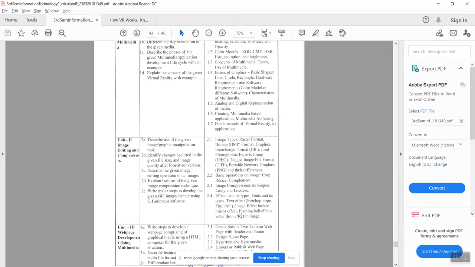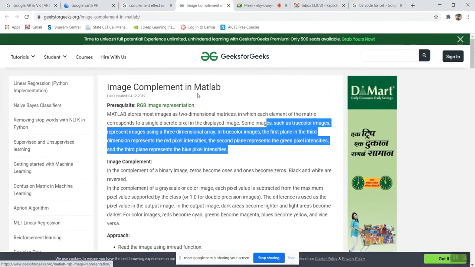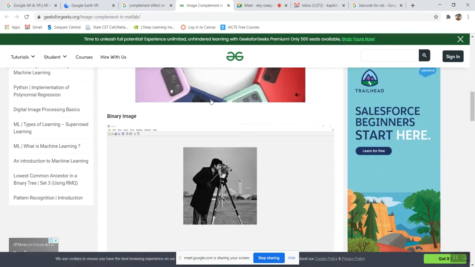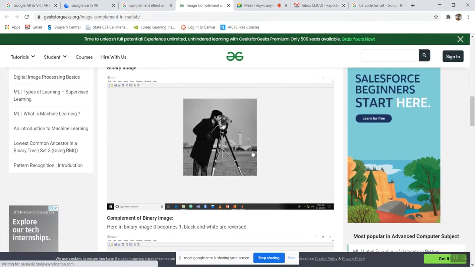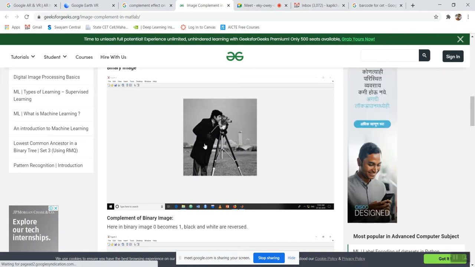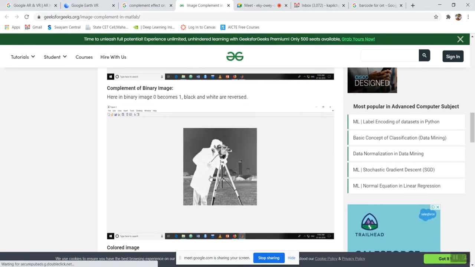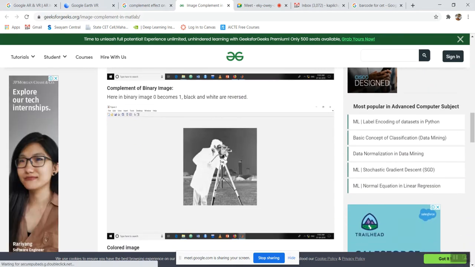The third operation is complement. I will show you complement. For the image complement, we will take this example. In the image you can see a person is present here. The coat is black and the background is a white color. But when we do the complement of the image, black becomes white and white becomes black. So this is the complement of a binary image.